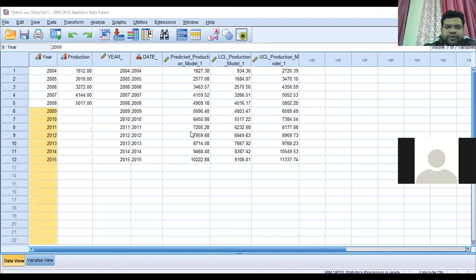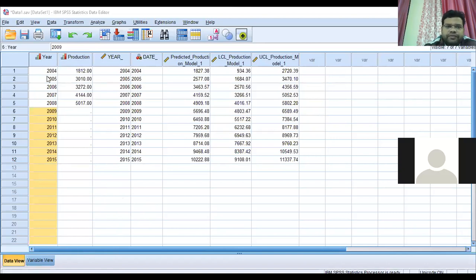So any other question from the participants or any suggestion? Then you can unmute yourself. So this was a brief idea about time series forecasting through time series analysis.